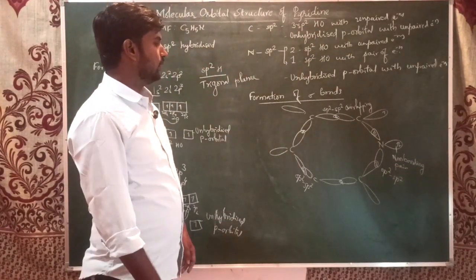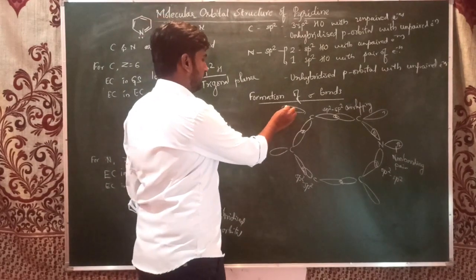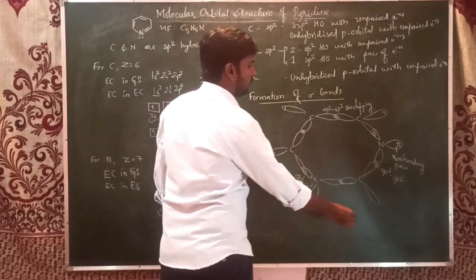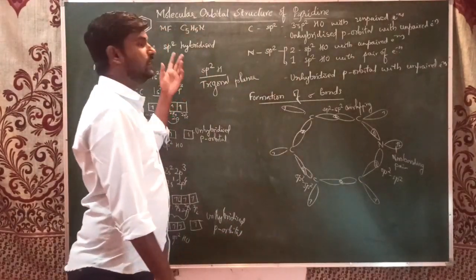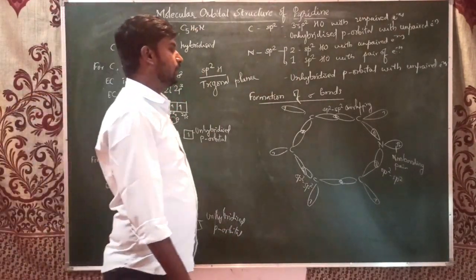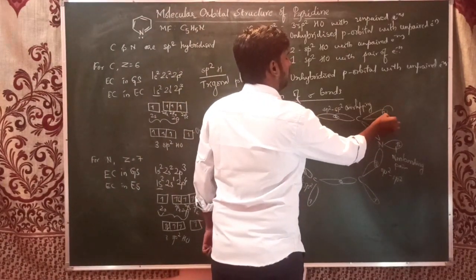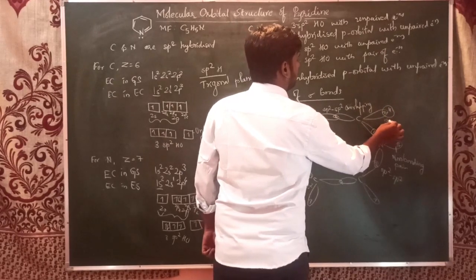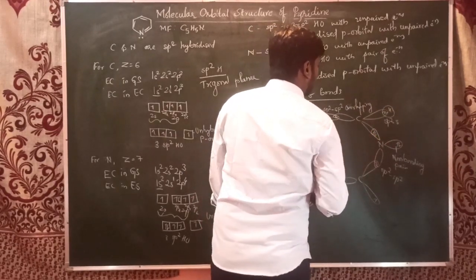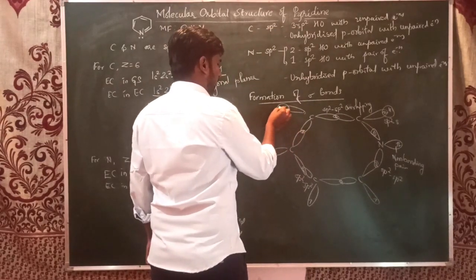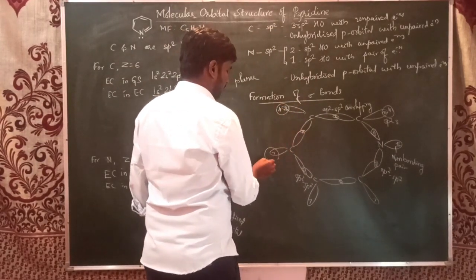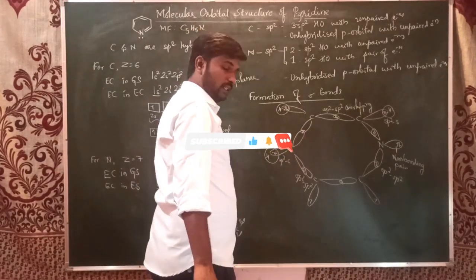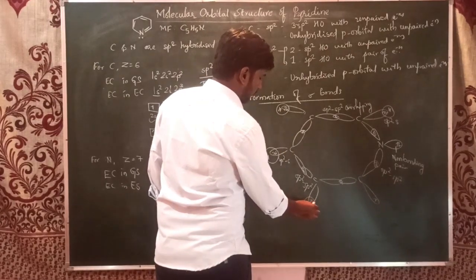So each carbon still contains an sp2 hybridized orbital with an unpaired electron that is going to form a sigma bond with hydrogen, a C-H sigma bond. The s orbital of the hydrogen is overlapping with the sp2 hybrid orbital. So this is sp2-s overlapping forming a C-H sigma bond. Same with all 5 carbons: sp2-s overlapping forming a carbon-hydrogen sigma bond.